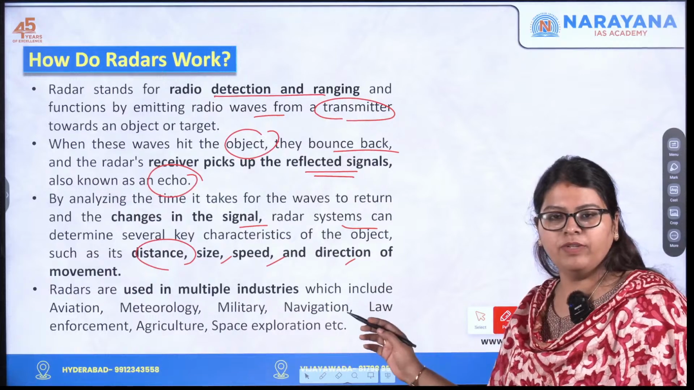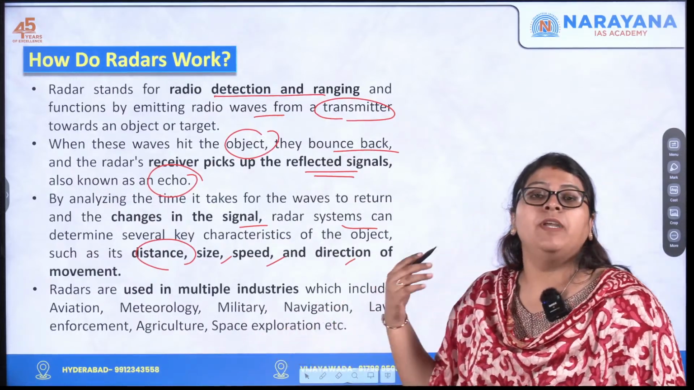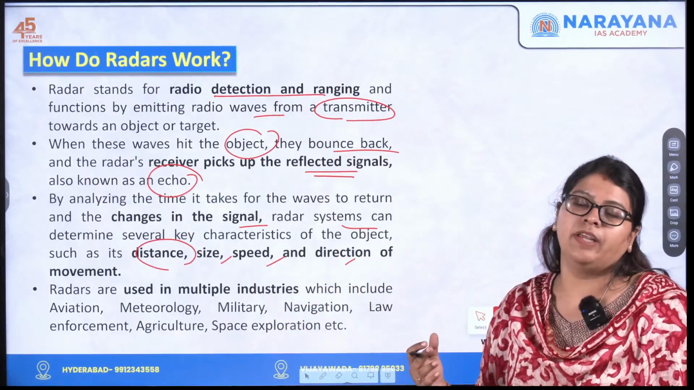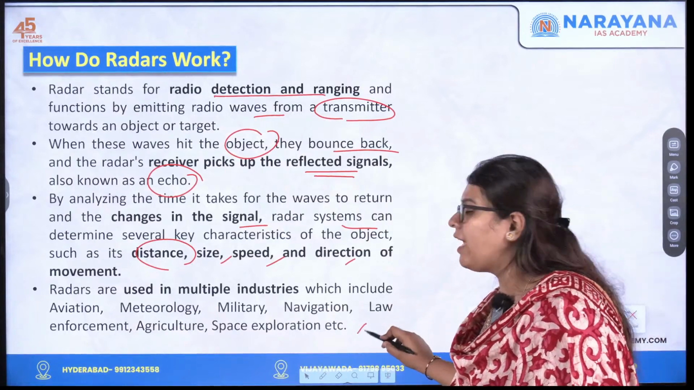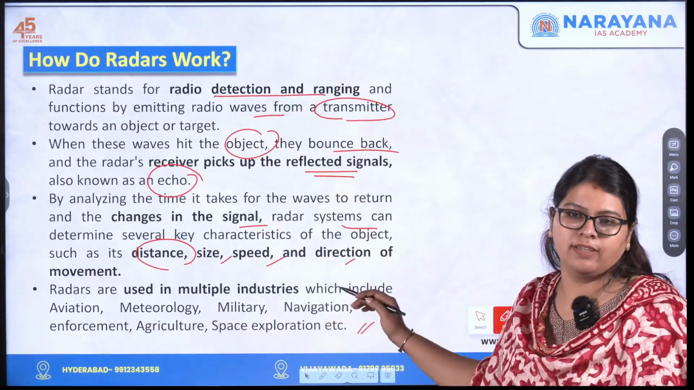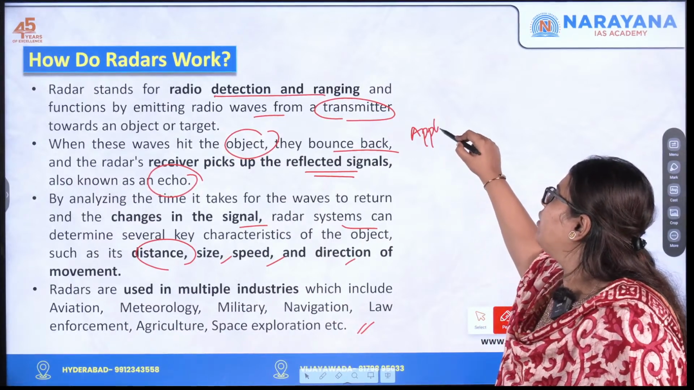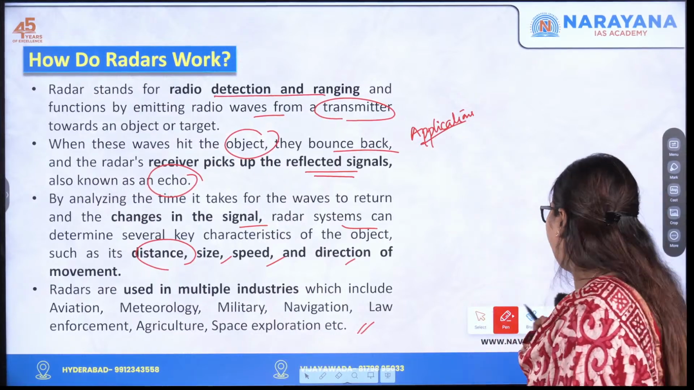Apart from this, radars are used in different industries that include aviation, meteorology, which involves climate, etc. And it is used for military, navigation, law enforcement, agriculture, space exploration, etc. So radars have various applications. For that, you need to understand what radar is, which you now know.